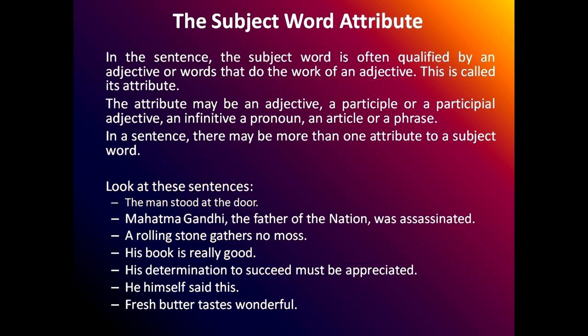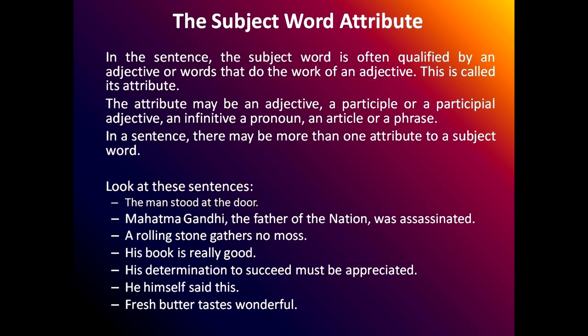Next one: a rolling stone gathers no moss. In that, a rolling stone will be your subject. What will be your subject word? Stone. And the attributes will be a, which is an indefinite article, and rolling, which is a participial adjective. Your next sentence is: his book is really good. So his book will be the subject, book will be the subject word, and his will be a possessive adjective.